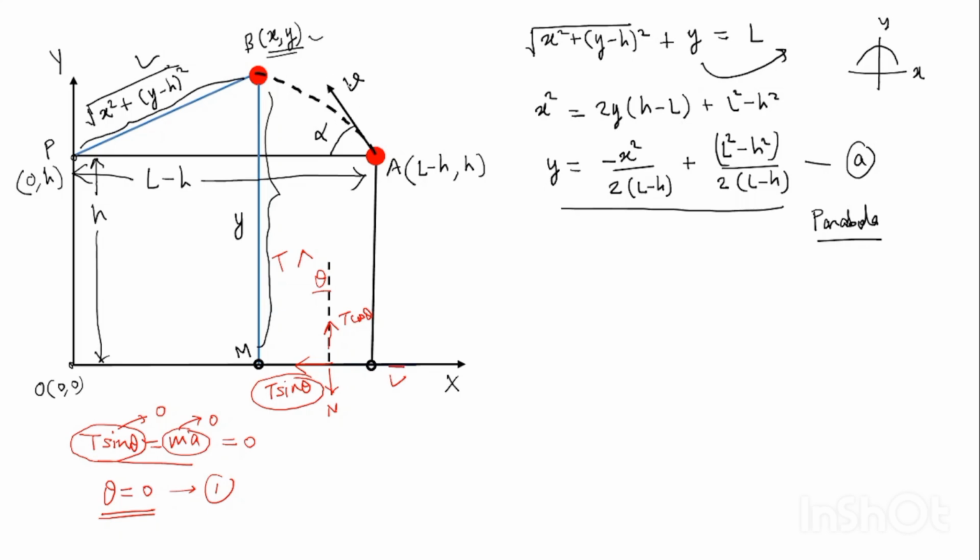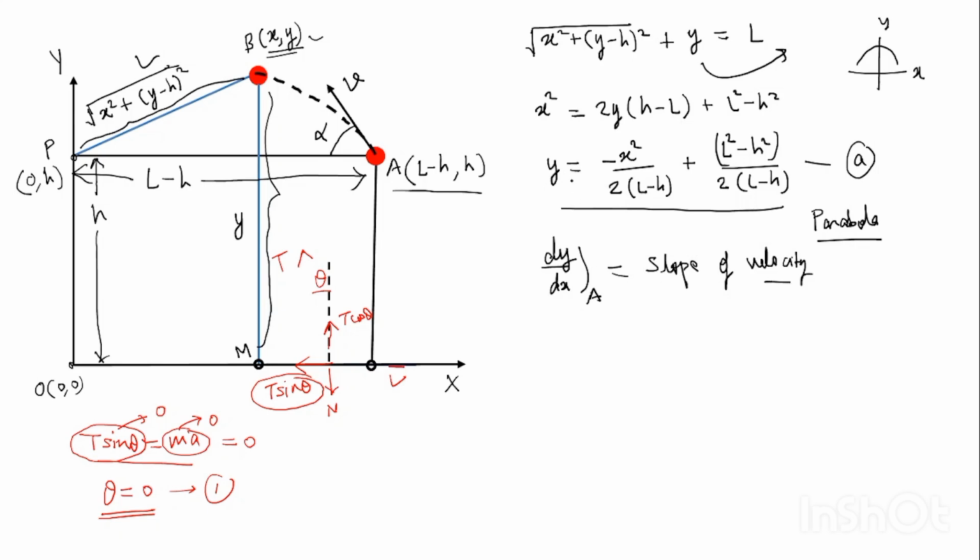So this v is directed tangentially to the trajectory at this point A. So we have to simply find the slope, I mean dy by dx at A, isn't it? This will give the slope of velocity, because this will be the slope of the tangent and velocity is along the tangent only.